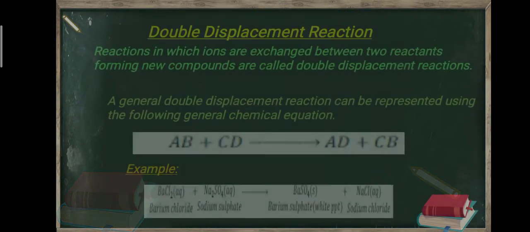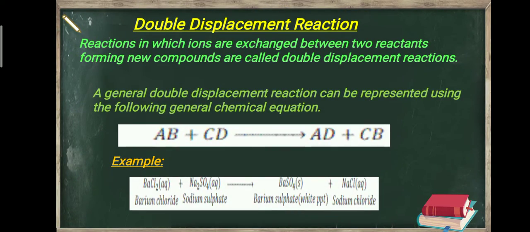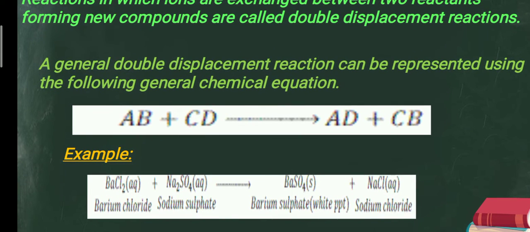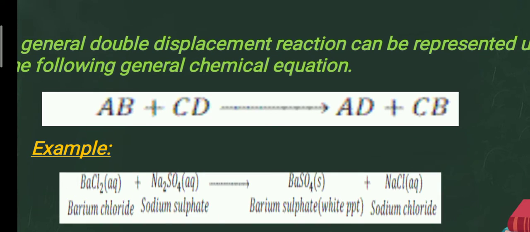Now we have double displacement reaction. Double displacement reaction is similar to single displacement reaction, but in double displacement reaction, as the name suggests, ions are exchanged between two reactants and two new compounds are formed. Let's take an example. We have an equation. When barium chloride reacts with sodium sulfate, it gives barium sulfate and sodium chloride. So now in this case, ions are exchanged between the reactants.